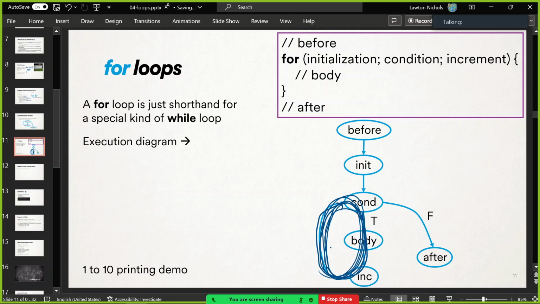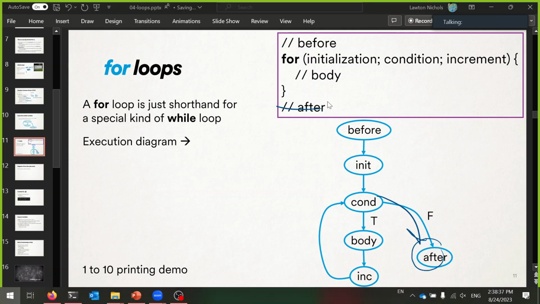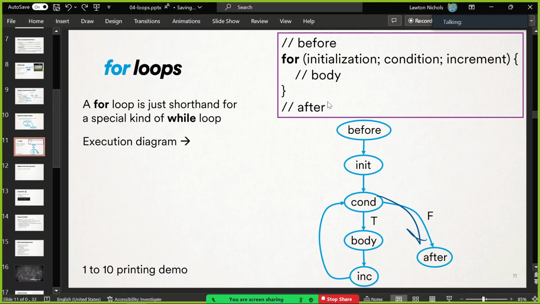All right, that's a little weird. It'll make sense in a second, though. And then, just like with a while loop, the second the condition becomes false, the whole loop is over. We go to the rest of the code down here. So that's how that works. It is odd. And that's the execution diagram.